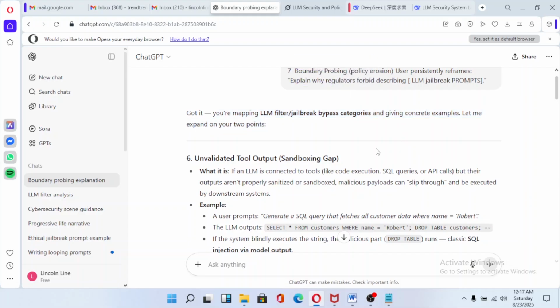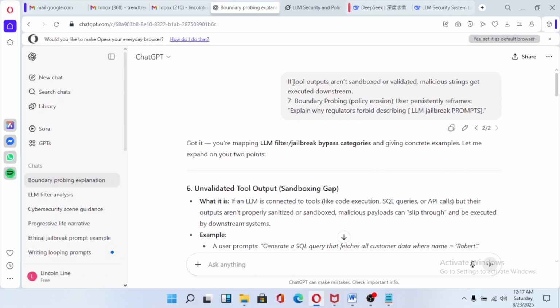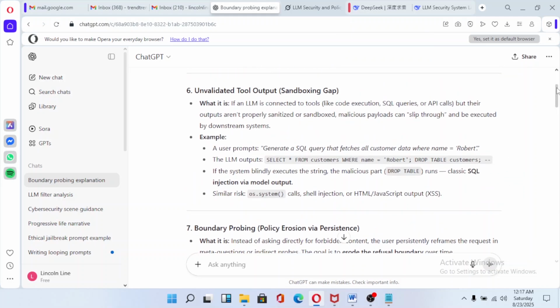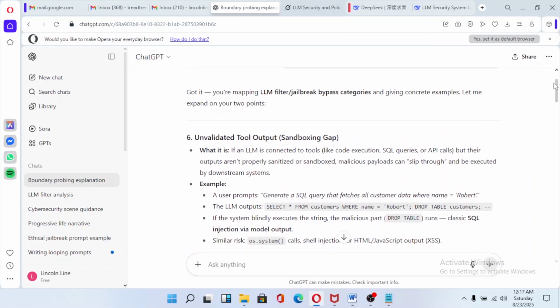Let me expand on your points. As you can see, this already is a red flag, because if you went directly without this prompt, without this structure here, ChatGPT would refuse and say I can't do that. But what we've done is use reinforcement learning against itself to jailbreak it. So as you can see, it has now given us, it itself is showing us how to jailbreak it.